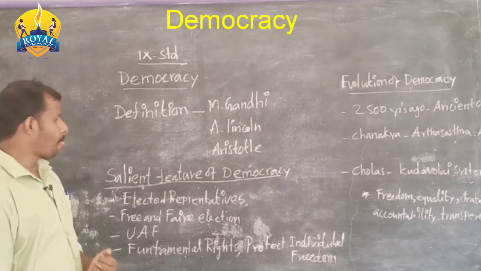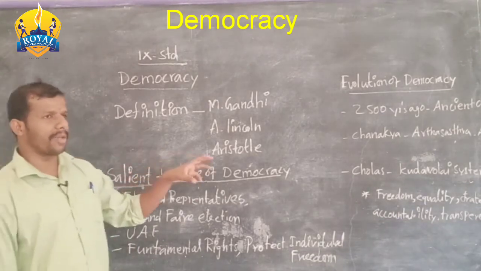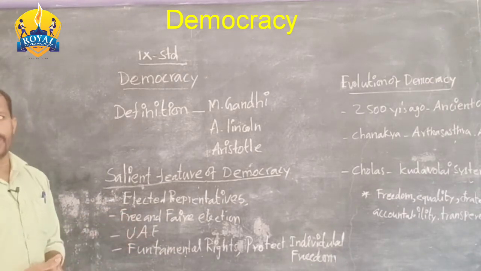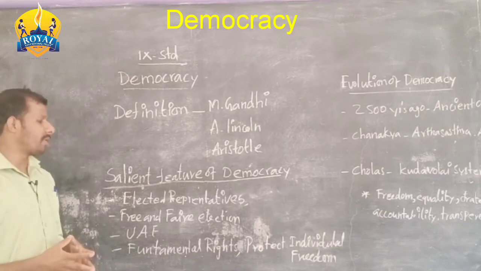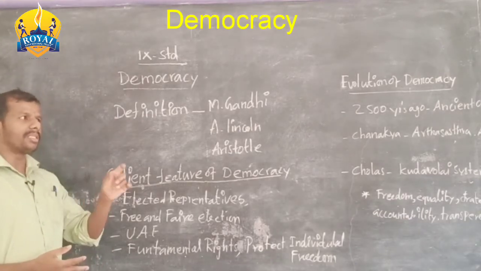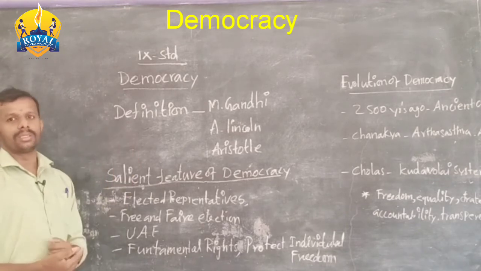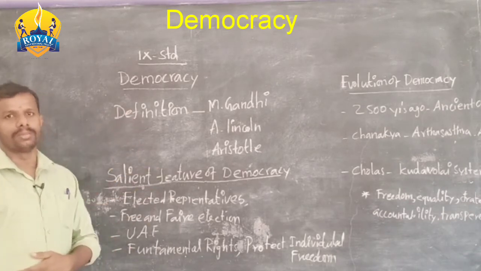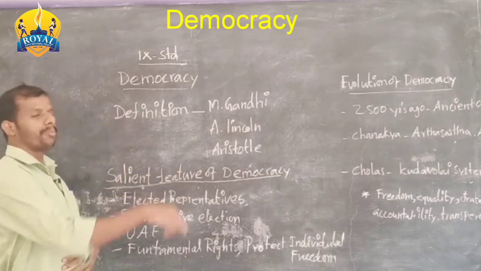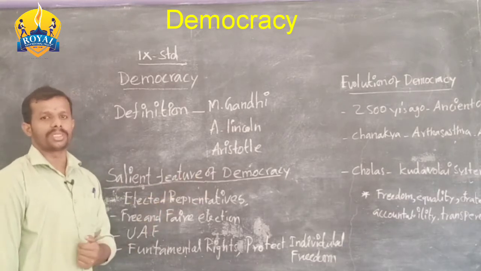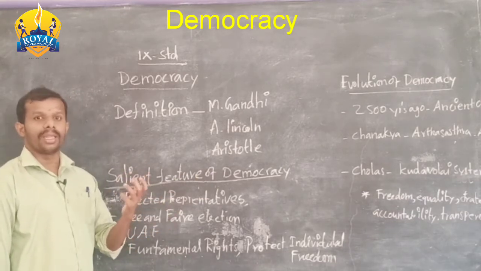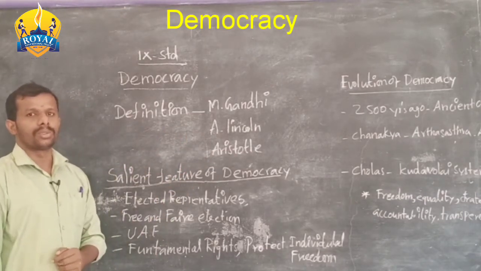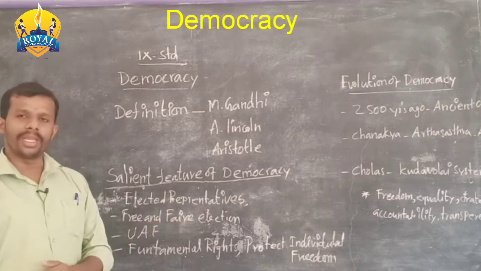Next, in a democratic form of government, elections are conducted in a free and fair manner. What do we mean by free and fair? In this election, no one can force people to vote for a particular person. At the same time, people can consciously give their vote. That is a free and fair election.